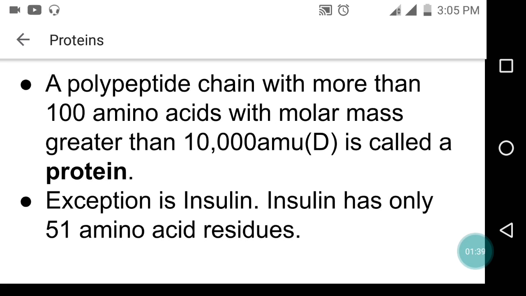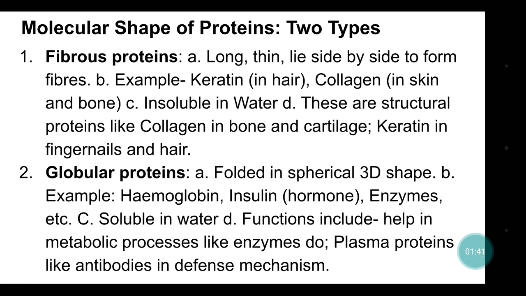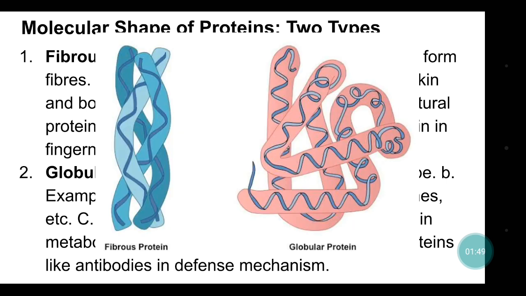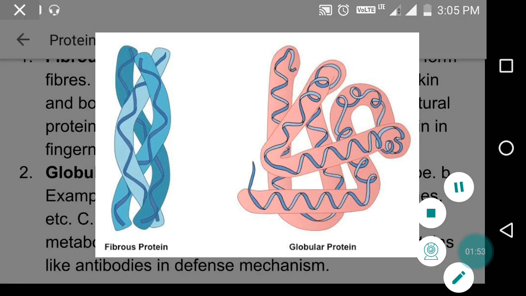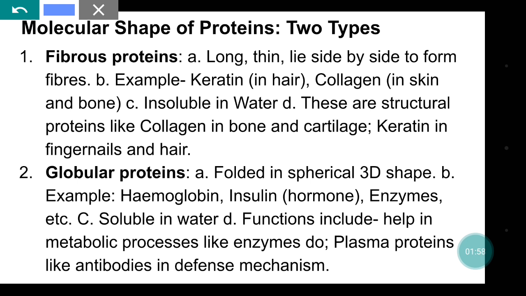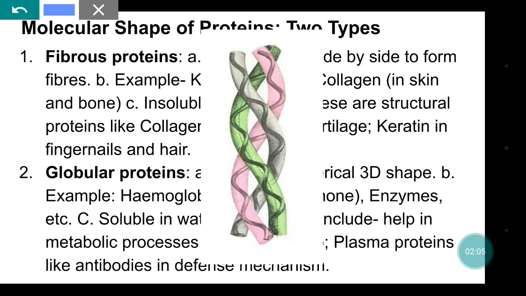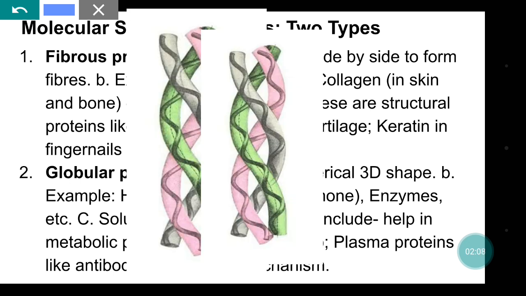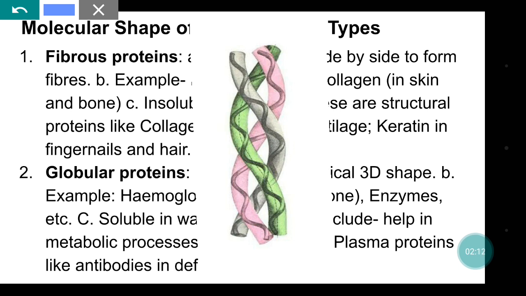Now, on the basis of molecular shape, proteins are of two types, that is globular proteins and fibrous proteins. We have various body parts or structures like hair and nails, right? These are made up of fibrous proteins. Fibrous proteins are made up of polypeptide chains arranged like fibers.